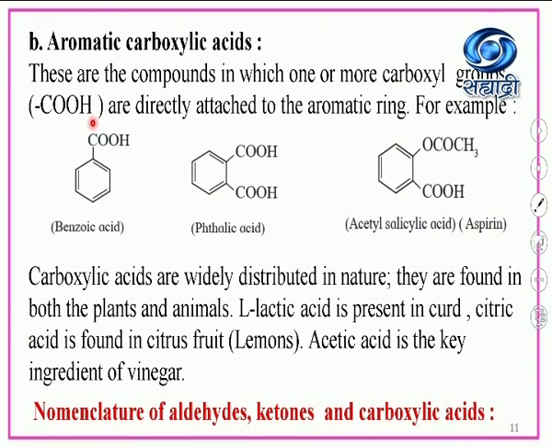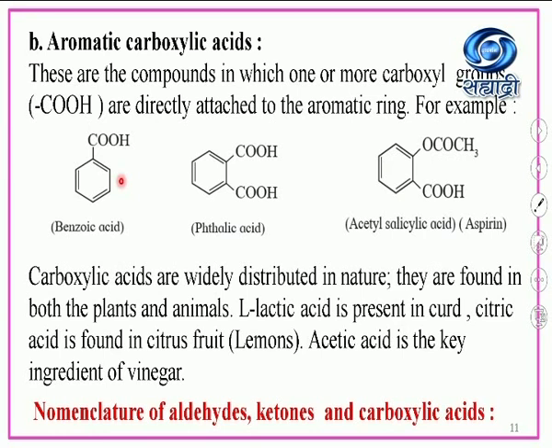The name of the acid is phthalic acid. Here the ph is silent. So the name of this acid is phthalic acid. This is a monocarboxylic acid, and this is a dicarboxylic acid. But these examples are the aromatic carboxylic acids.